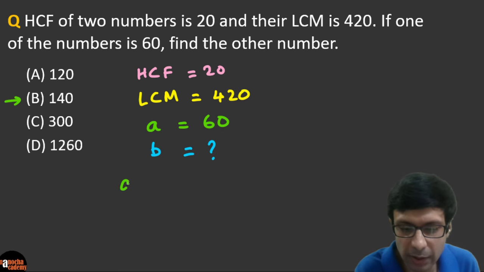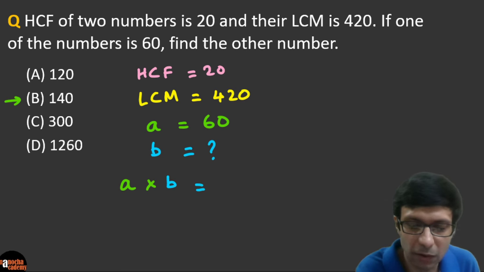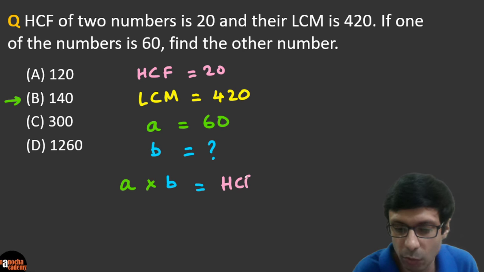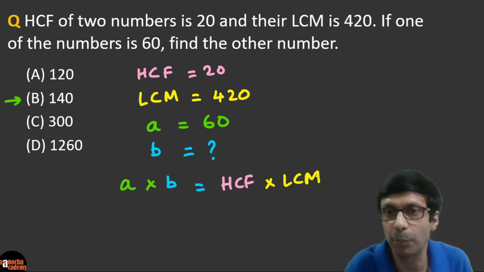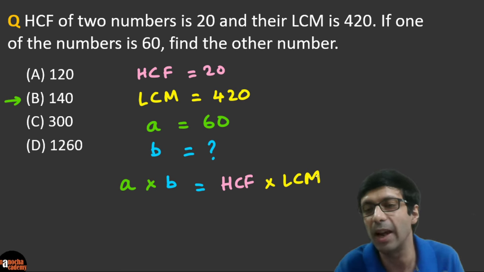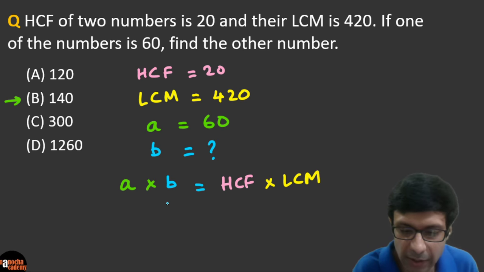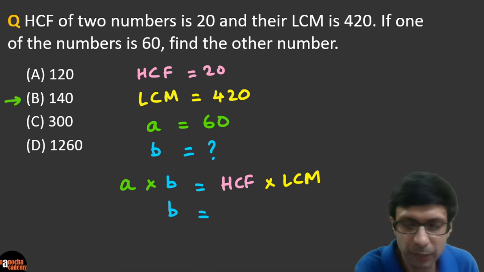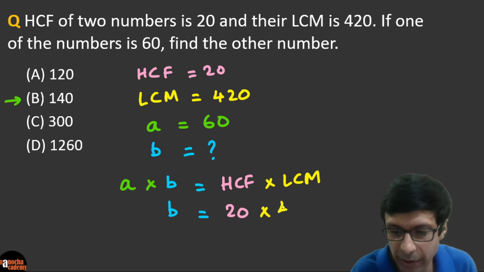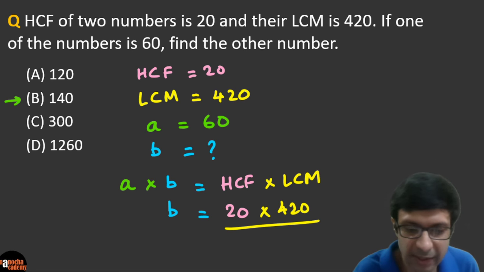So the trick we use is, if you multiply A and B, you can say A times B is equal to HCF into LCM. So we can say the product of the two numbers is equal to HCF times the LCM. We can use this formula and it's very easy to find B. B is going to be equal to the HCF, which is 20, times the LCM 420, and that's going to be divided by the number 60.